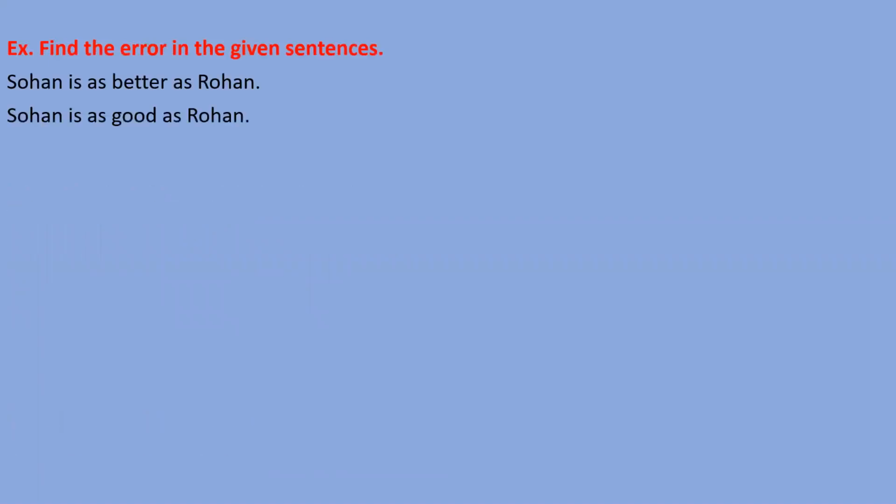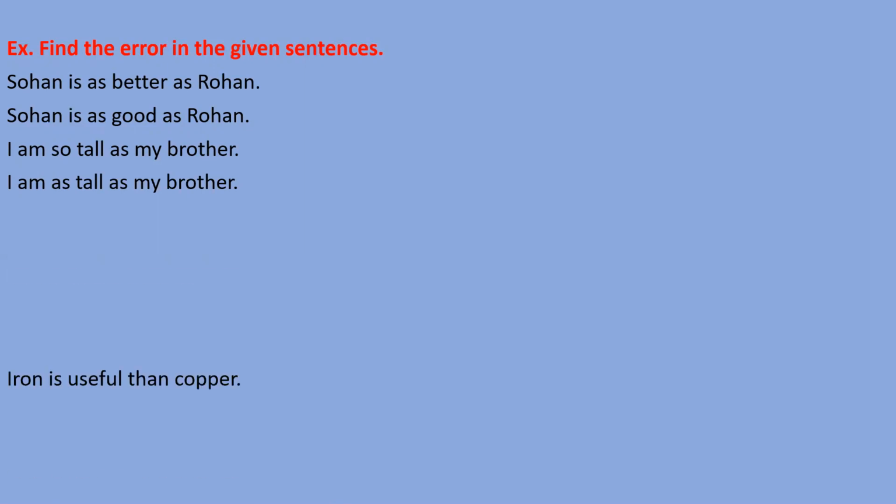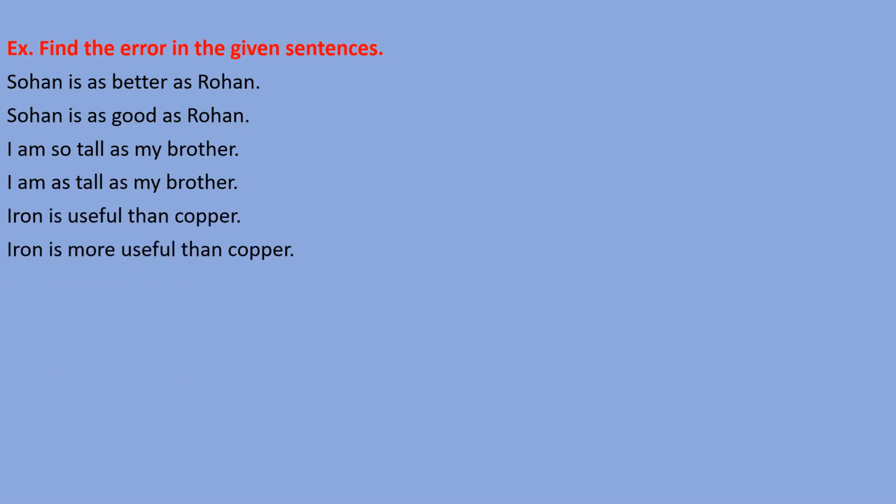So on the basis of this understanding, we did some exercise. Some sentences of this exercise we did here. Sohan is a better as Rohan. So I told you we need to mention the positive degree. I am so tall as my brother. So positive degree 'as' we can use in negative sentence, not in positive. And then 'more' we need to mention in the third sentence.